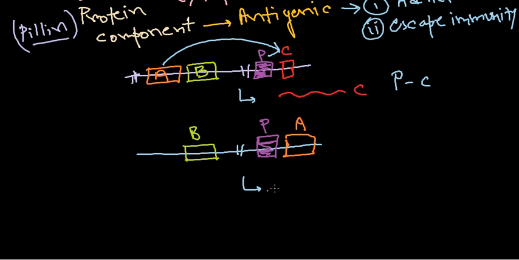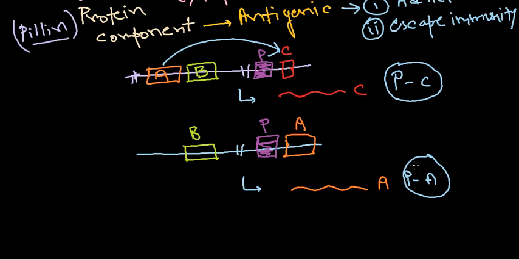After the transcription of A, what will we be getting? We'll be getting the product of A. Now we are switching from the protein product C to protein product A. Protein product C was previously identified by our immune system, and it is making measures against protein C. But switching to protein A will escape the immunity, because it will take the immune system time to understand protein A and make a fighting response against it. So that is the important mediation.